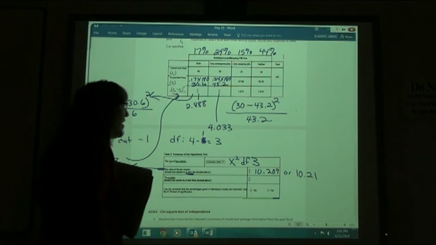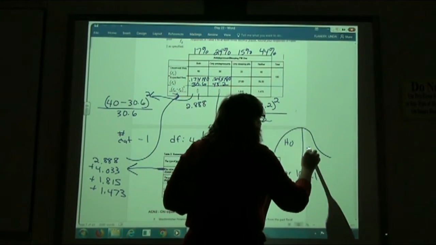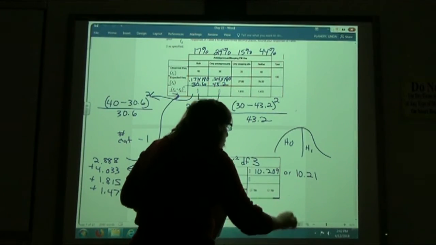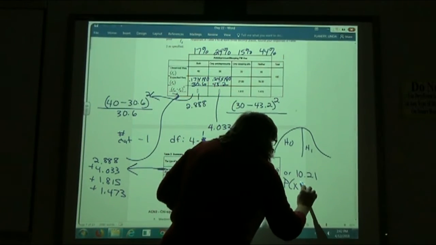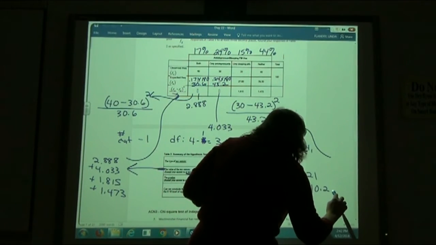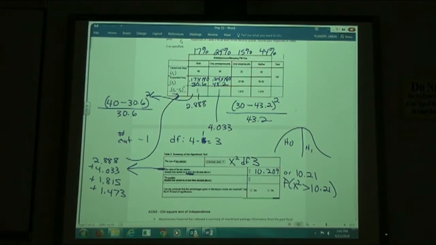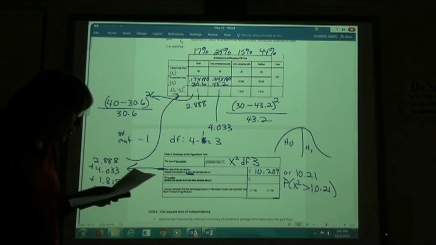Then we're going to do the p-value on this one. So for our p-value, again, we're testing between the H0 and the H1. We're going to do P of chi squared is greater than that value, 10.21. And again, you could use 10.209.